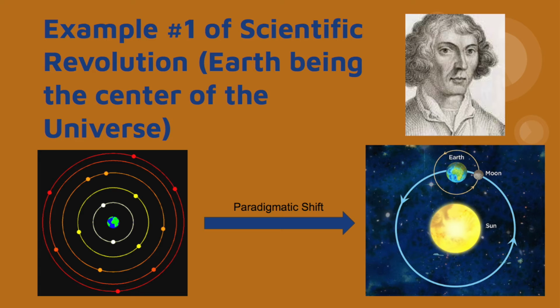Okay, so what is an example of a scientific revolution that has occurred in history? One of the great paradigmatic shifts in human history was the realization that the Earth rotated around the Sun. This discovery was brought forth by Nicholas Copernicus in 1543. This shift resulted in the adoption of this new theory and the abandonment of the previous paradigm of the Sun revolving around the Earth.